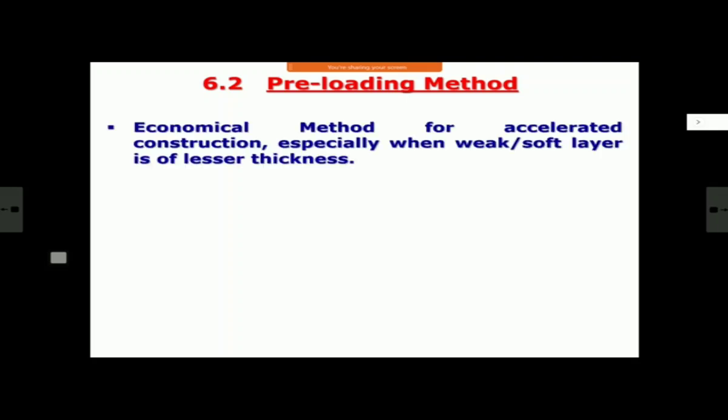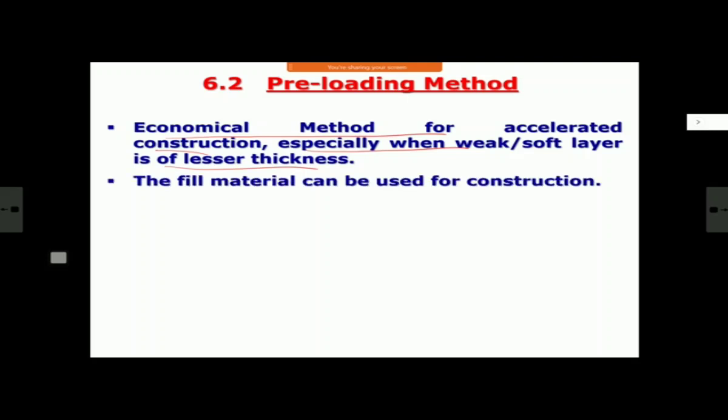So in case this method does not work, then the next most simple type of method is the preloading method. This is also an economical method for accelerated construction, and this also works when the layer of soft soil is not very, very deep. Of course, removal and replacement is for a very shallow layer only, suitable for 2-3 meter maximum, normally 2, sometimes maybe 3. But this method also is not really suitable when your weak soil layer is 10 or 15 meter; maybe it can be 5 meter, 6 meter, 8 meter. You have to do the calculations. We'll see how calculations are done.